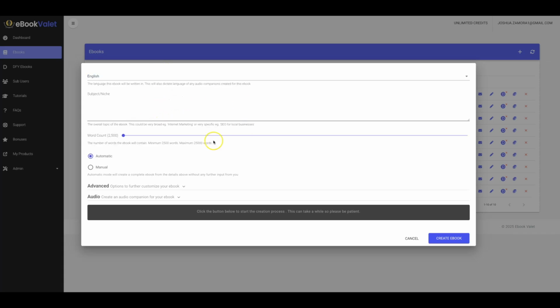Okay, and one thing also here that you'll notice is that I didn't have to put in any API key or any of that stuff. eBook Valet works right out of the box. We cover all of the API key costs and all of that. So you can just come in here and get to work right away without having to mess with any of your own API keys or worry about having any additional costs on the back end with ChatGPT or any of that. This works right out of the gate, okay?